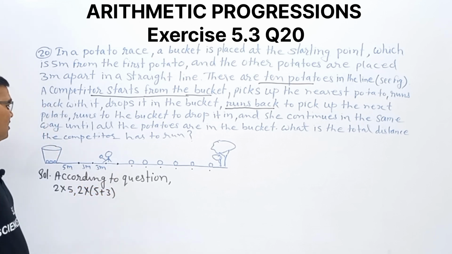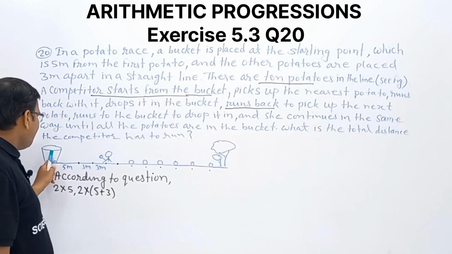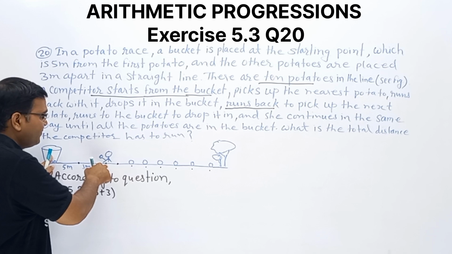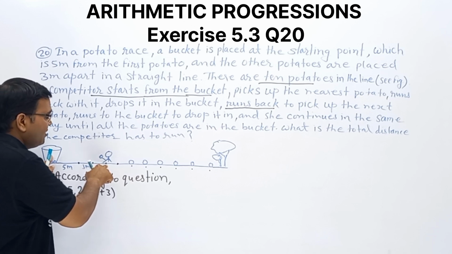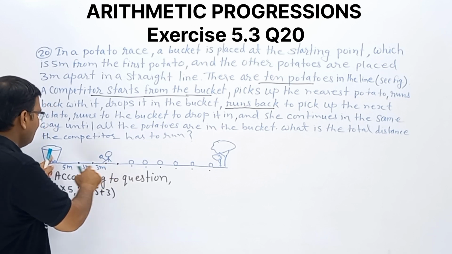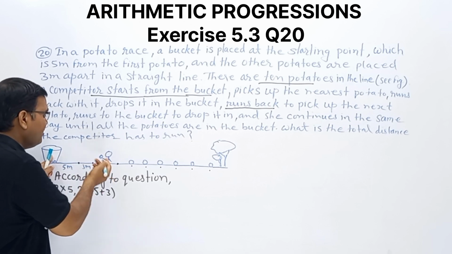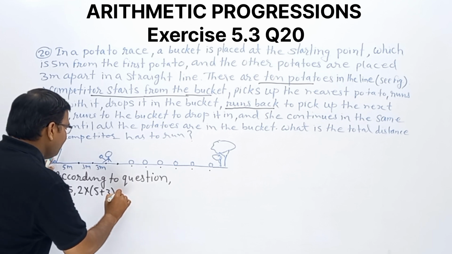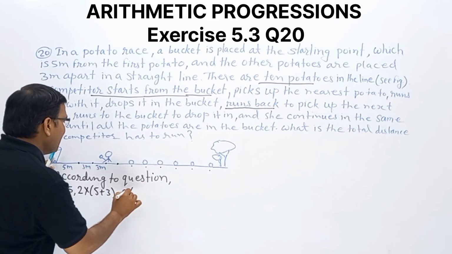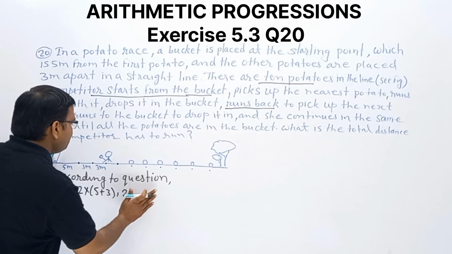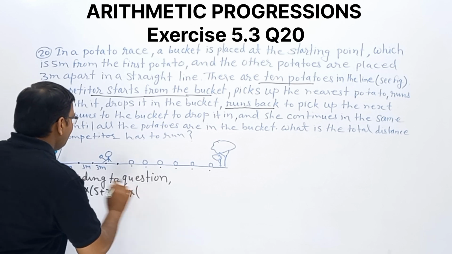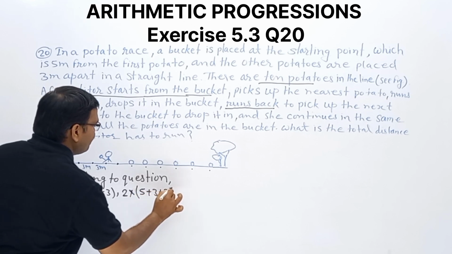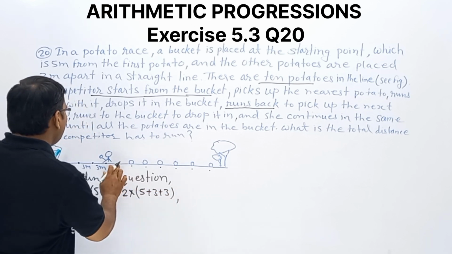Yes or no? Now the competitor starts running to pick up the third potato. It means this traveling, pick up and run back to drop in the bucket. It means again 2 times, what? 2 times 5 plus 3 plus 3. And next, now the fourth one.